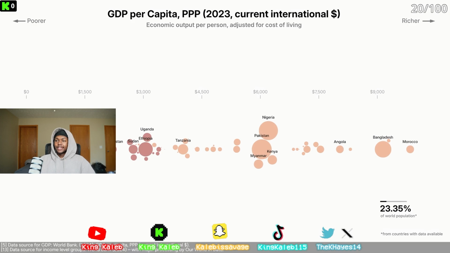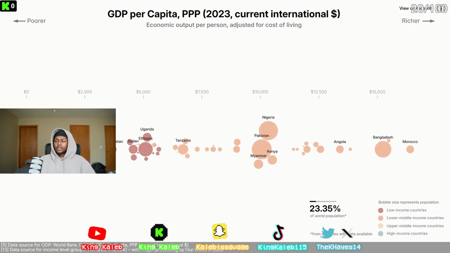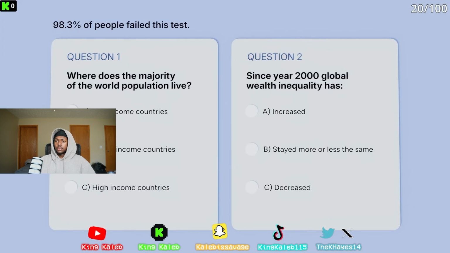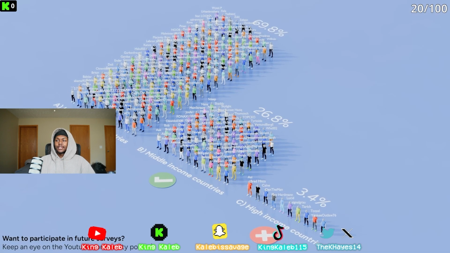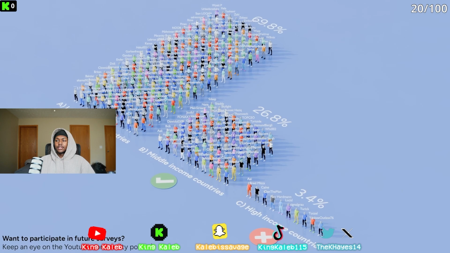If we go back to our bubbles and add colors based on the income level according to the World Bank, we see that even though we're at the bottom 23% of the population, most countries in this chart are not considered low income. Bangladesh is considered medium income, or lower middle income to be precise. Most of the world population lives in middle income countries. Oh, shit, I got a question wrong, one that only 27% of my audience got right. I also got it wrong.